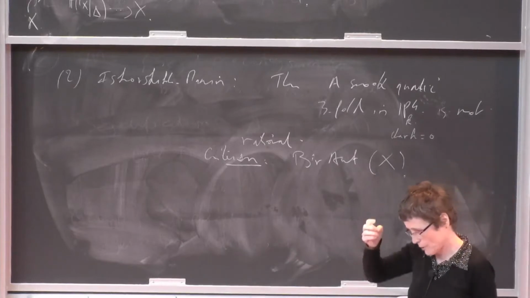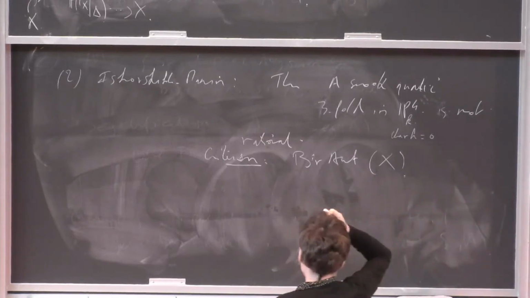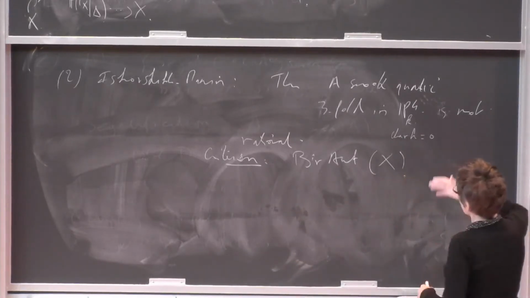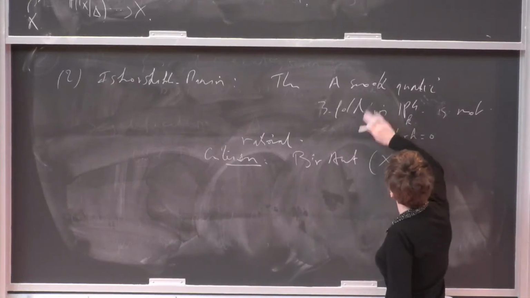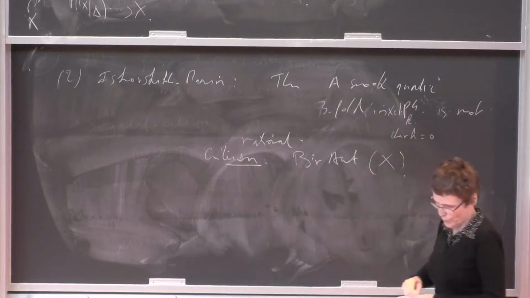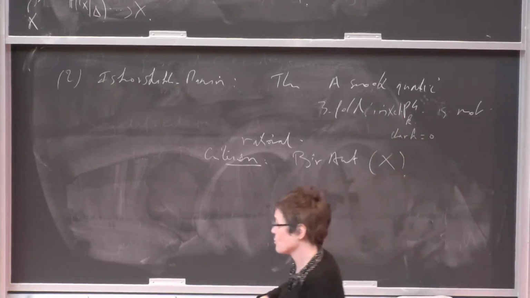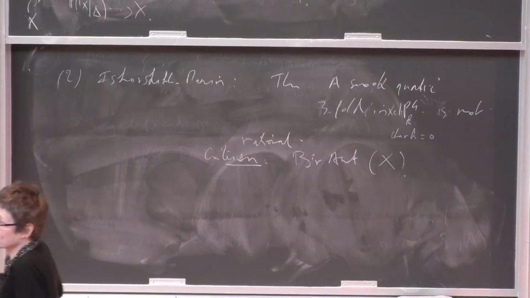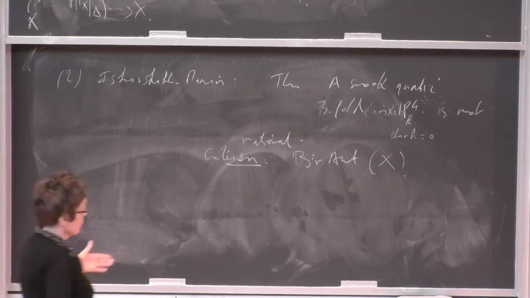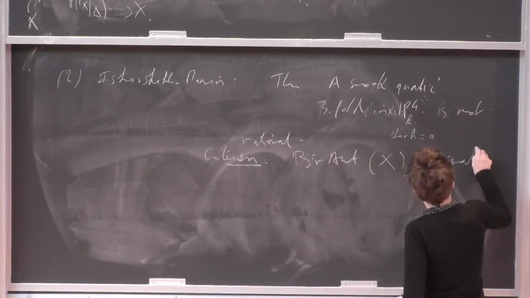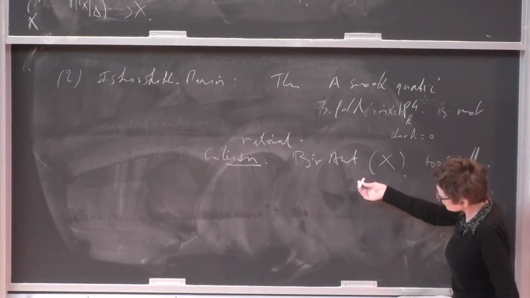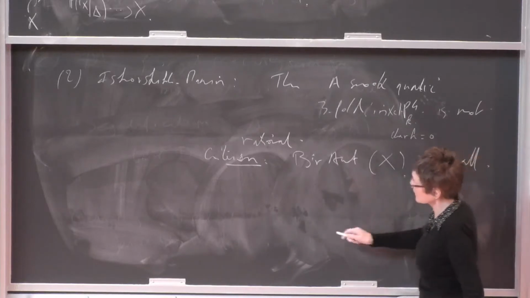Generically, it's just trivial. And of course, if your quartic threefold was rational, its birational automorphism group would be the Cremona group. It would be enormous. So this is the criterion, and in fact, this works in any dimension.